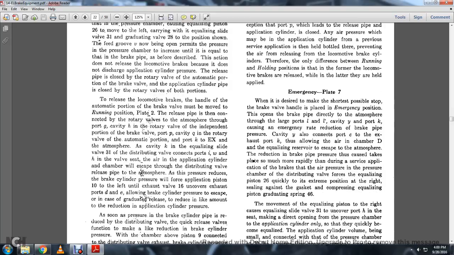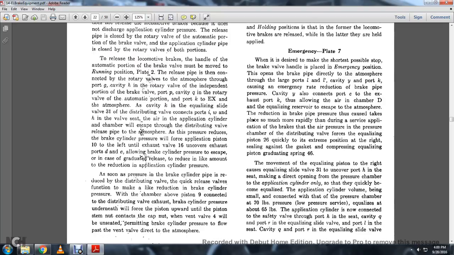piston 10 to the left. The exhaust valve 16 uncovers the exhaust port to D and E, allowing the brake cylinder pressure to escape, or in case of a graduated release, a little amount of reduced application cylinder pressure.